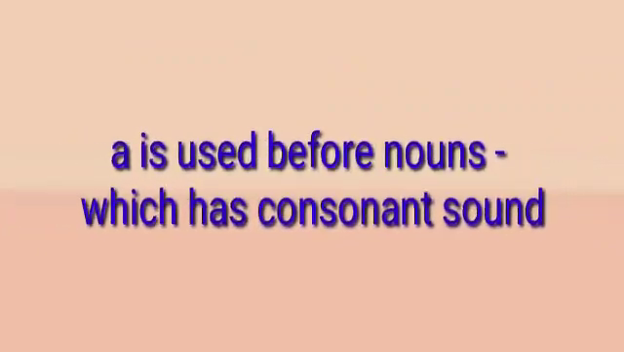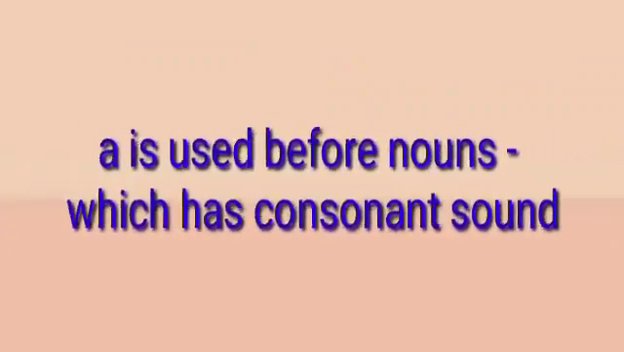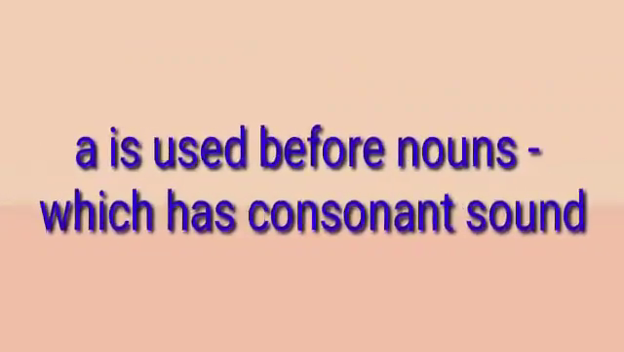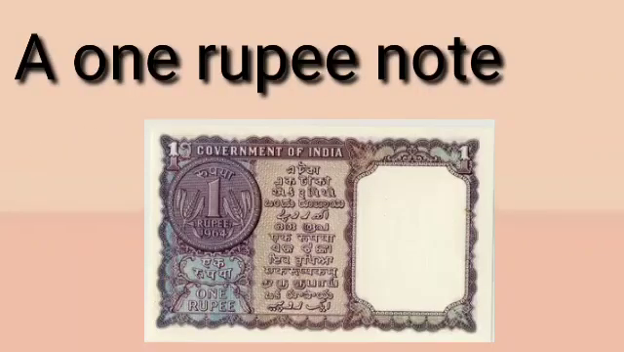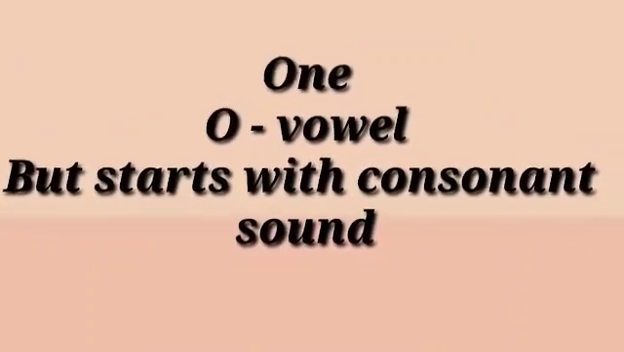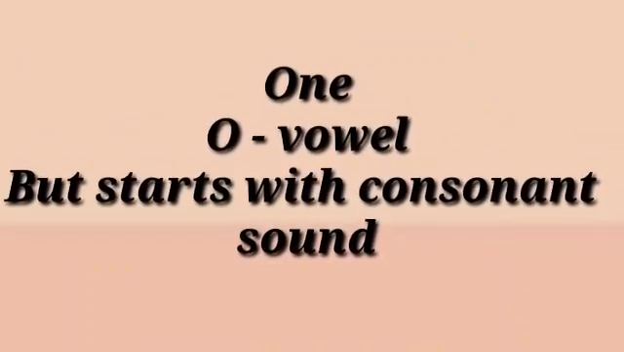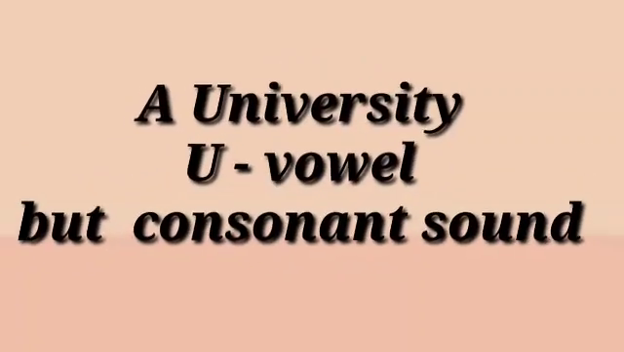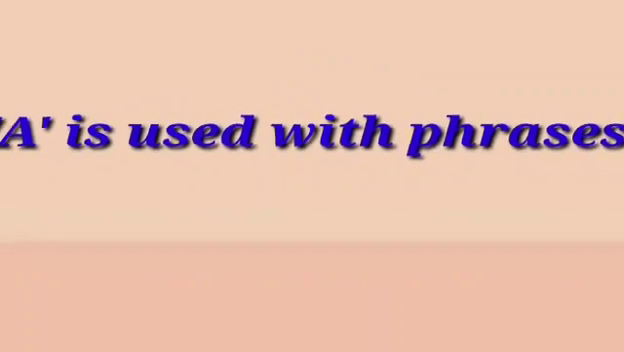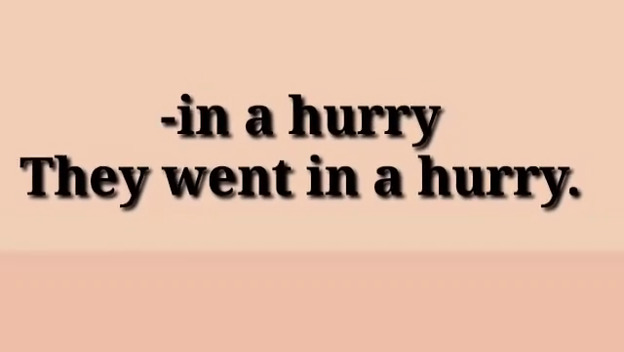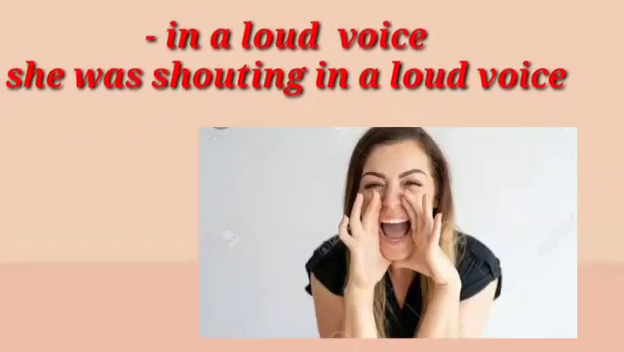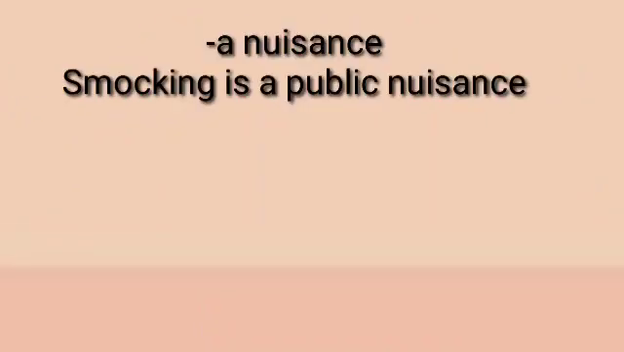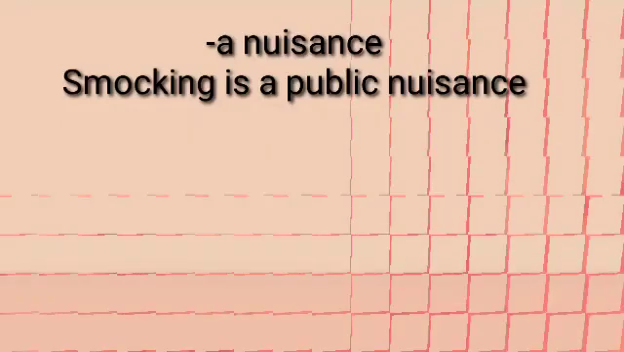Article a is used before words with a vowel letter which has a consonant sound. For example, a 1 rupee note. Though the first letter is a vowel, we are not supposed to use an here because the word starts with the consonant sound. The same, a university. Article a is used with particular phrases like in a hurry, they went in a hurry. In a loud voice, she was shouting in a loud voice. A nuisance, smoking is a public nuisance.